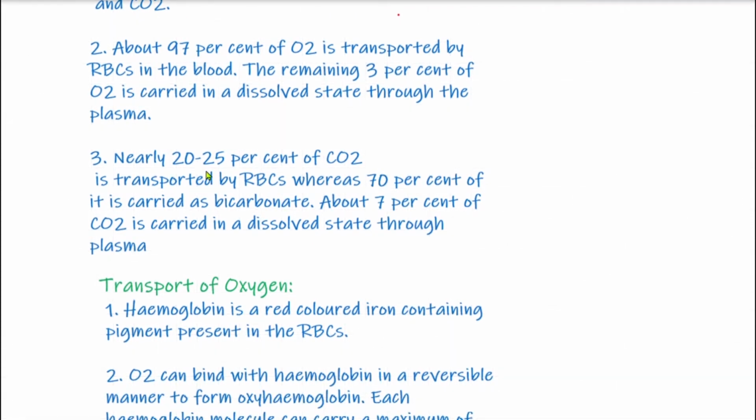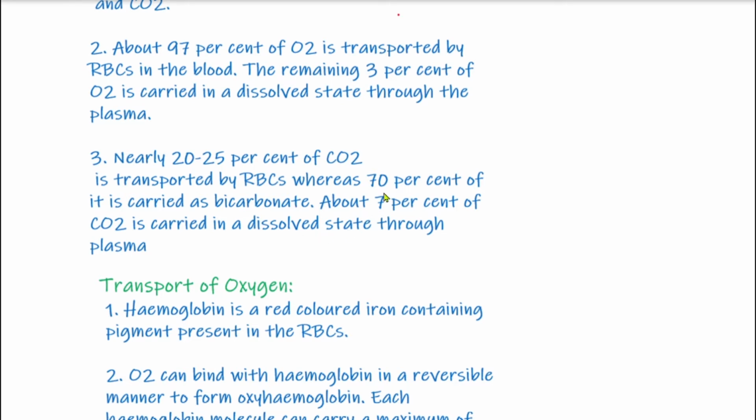Nearly 20 to 25% of carbon dioxide is transported by RBCs. Students, when we talk about carbon dioxide, only 20 to 25%. In comparison to the oxygen, you can see there 97% of oxygen was carried by RBCs. Here only 20 to 25% of carbon dioxide is transported by RBCs. Whereas only 7% is carried by the plasma in dissolved state.